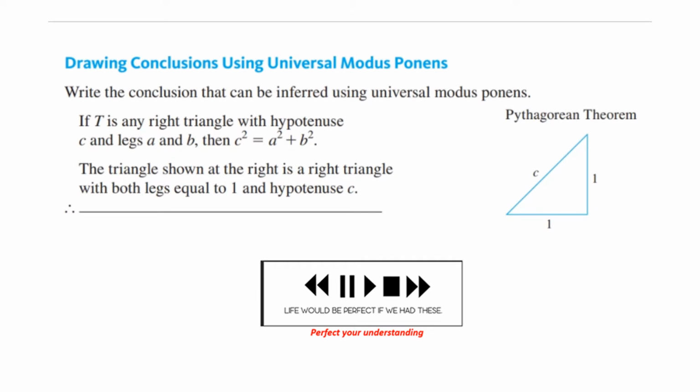Here's another example using universal modus ponens. What conclusion can you draw using that? So if T is a right triangle with hypotenuse c and legs a and b, then c squared equals a squared plus b squared. The triangle at the right is a right triangle and both legs are equal to 1 and the hypotenuse is c. What can you conclude? You know what to do. Let's see how you did.